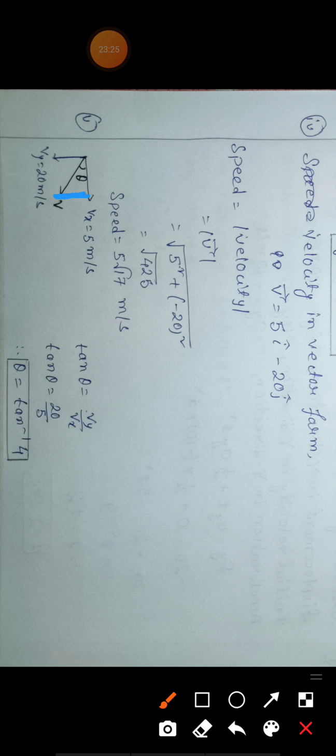So in this triangle, this is your perpendicular, and theta always lies with the base, so this is your base. Tan theta is perpendicular by base. The perpendicular arm is Vy, and the base is Vx. So Vy is 20, Vx is 5. So theta is equal to tan inverse 4. This is your final answer.